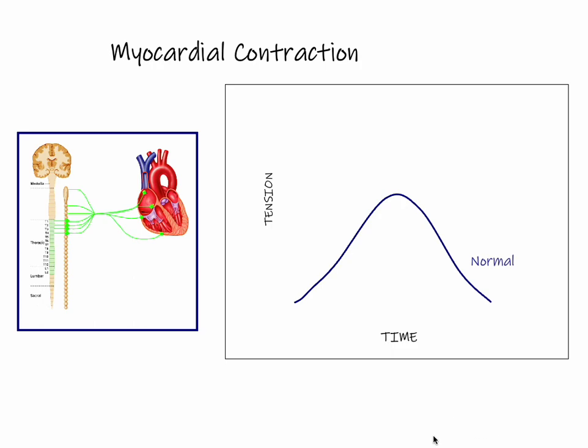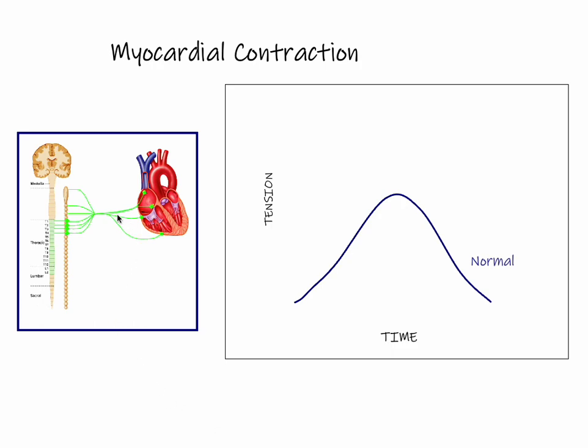This depicts a standard myocardial contraction representing over time how much tension a cardiac myocyte may create. So if we use this as our normal, then what we can show is what happens if we stimulate that ventricular muscle with sympathetic stimulation.